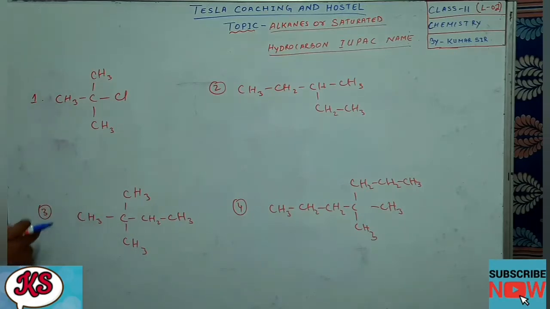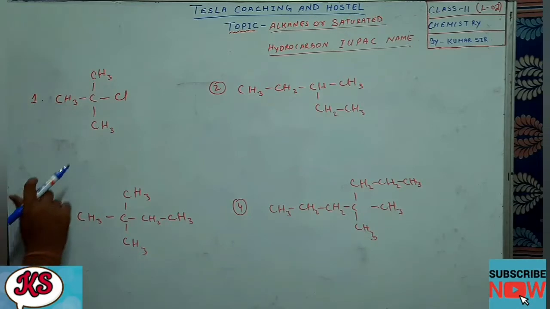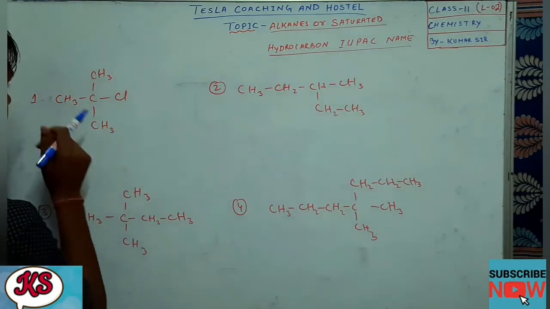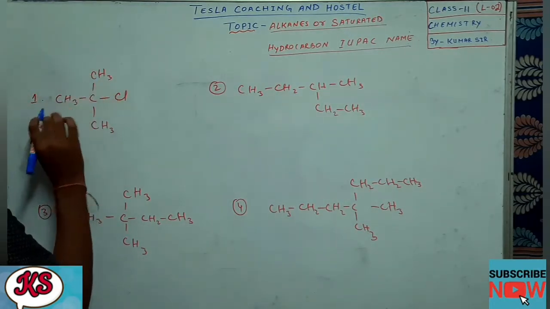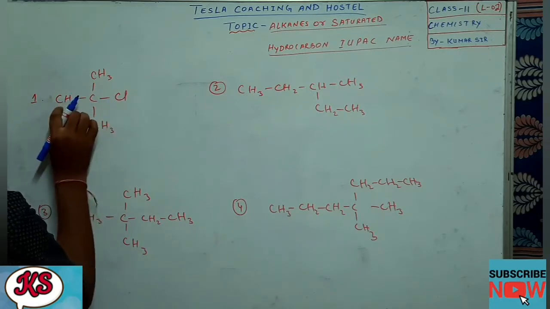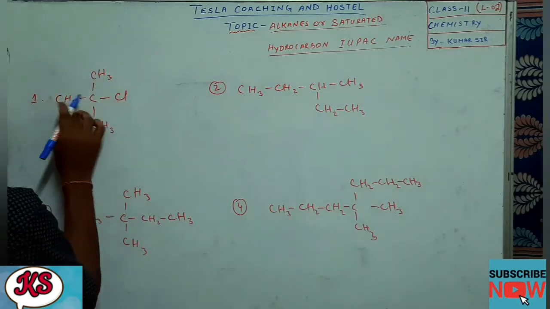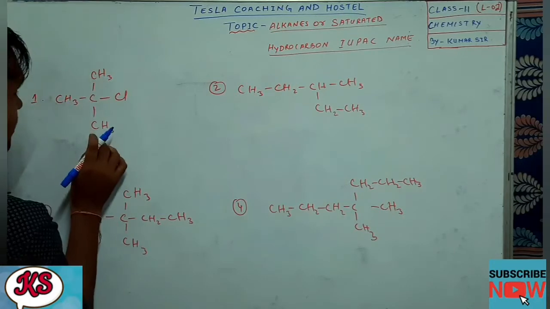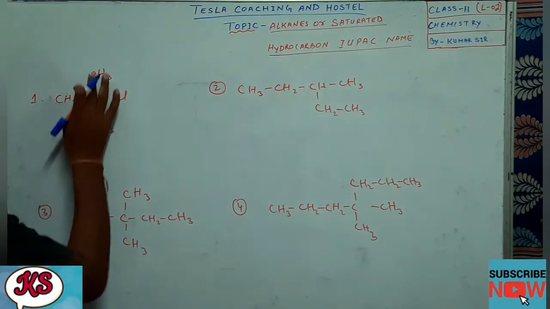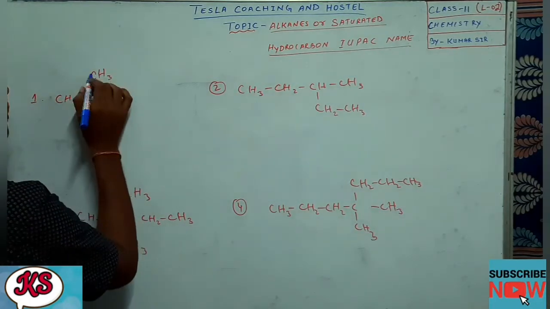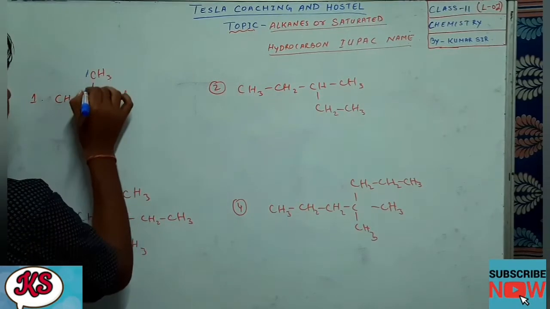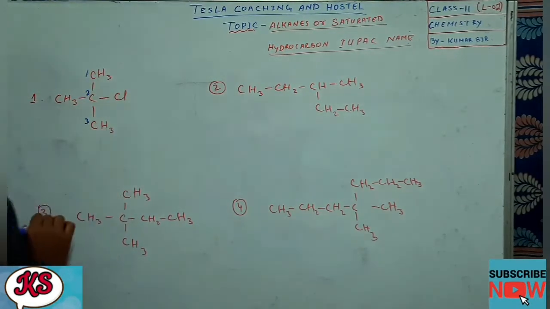Okay, so question number 1, let us see here. This one you can see clearly. If I go in this way, 1 2 3, this side also 3 carbon, straight also if you count, then 3 carbon. Maximum in the main chain, how many carbons can be? 3. So we'll be writing 1 2 3.